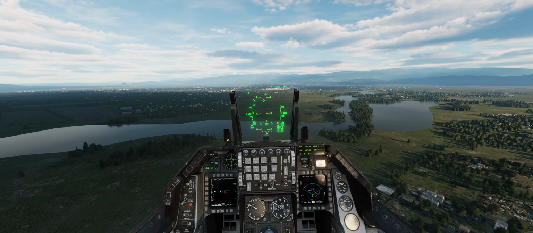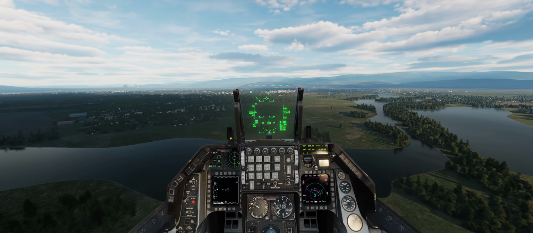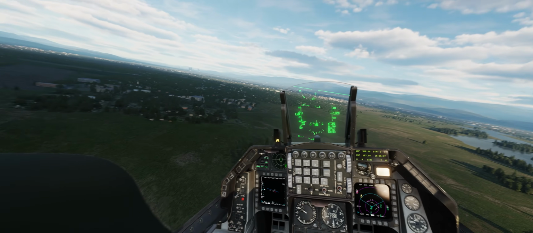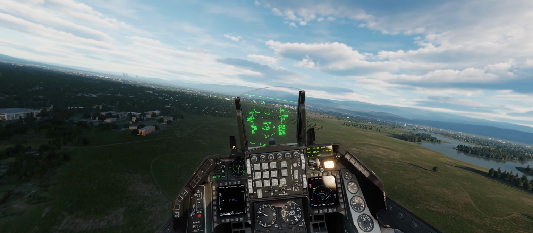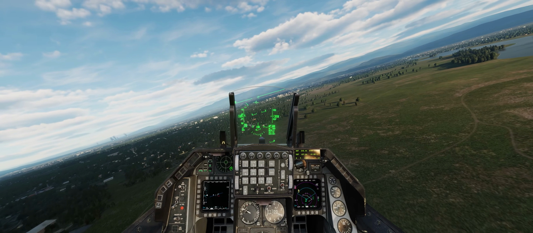So yeah, basically that's it, folks. We went through the settings. We just saw what those settings do, what the game looks like with them.